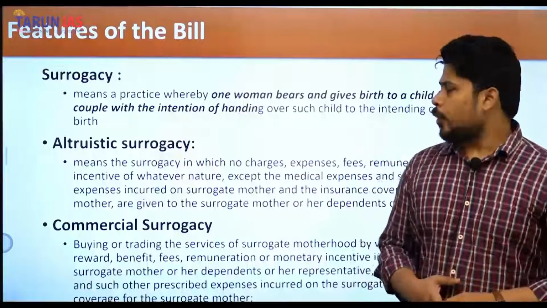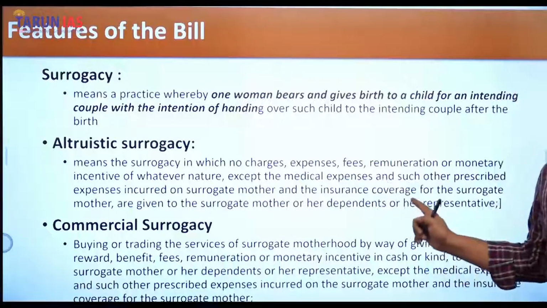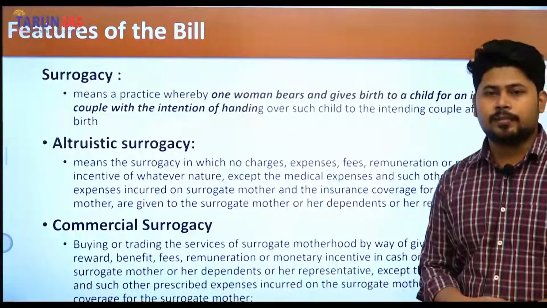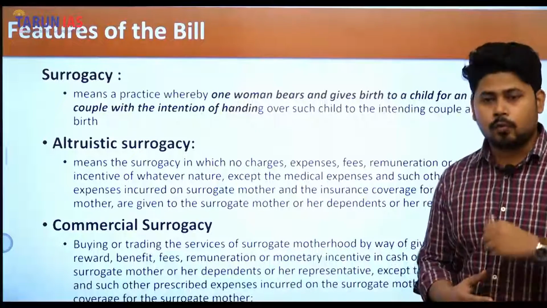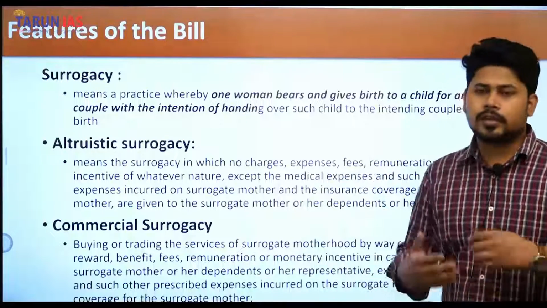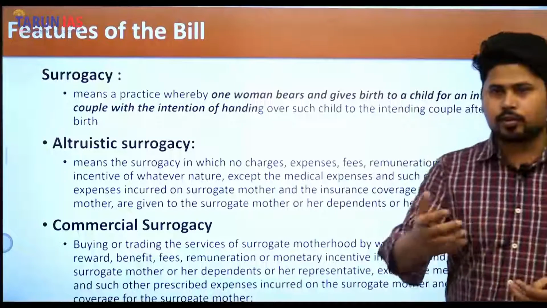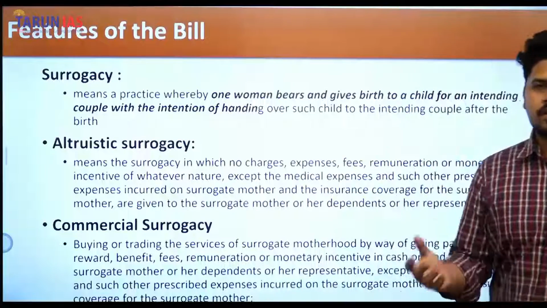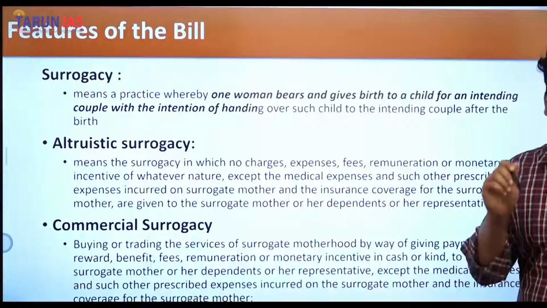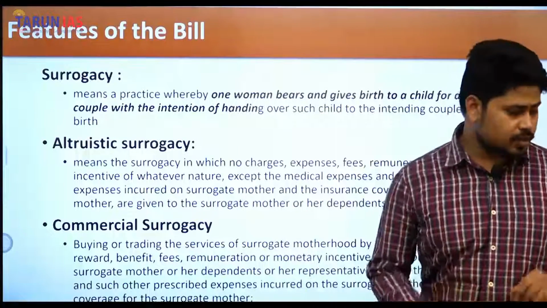So altruistic surrogacy means surrogacy in which no charge, fees, remuneration or monetary incentive of whatever nature is provided to become a surrogate mother. It can be not only monetary but other kinds also. Like one can avoid a monetary path by going through the route of property transfer. Such a lot of things can happen, so that is also prohibited, except the medical costs and such other prescribed expenses incurred on the surrogate mother.